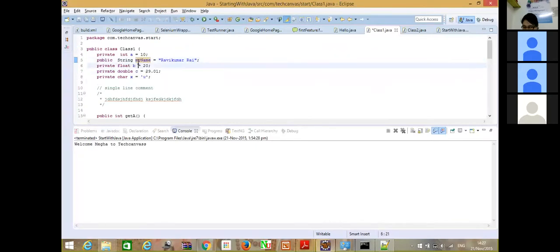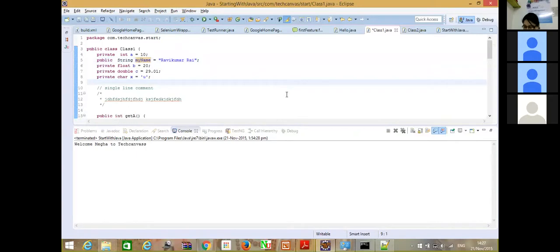It's starting with a small letter, but in between there is a capital letter. My and name are two different words, but when I'm naming a variable, I cannot have white spaces in it. So when I combine these two words, when my first word is complete, the next word that I start has to start with a capital letter.